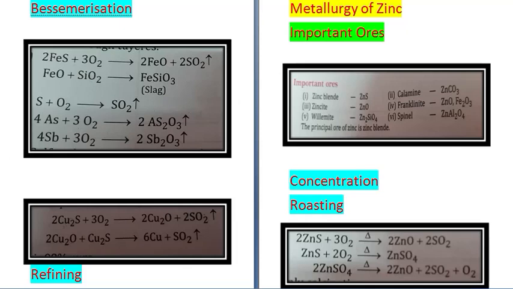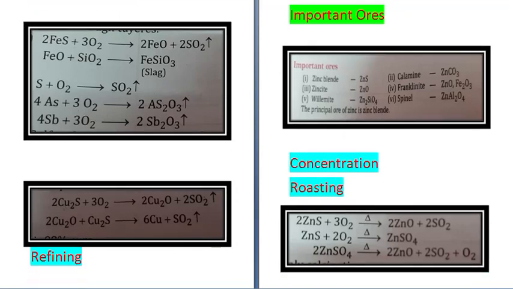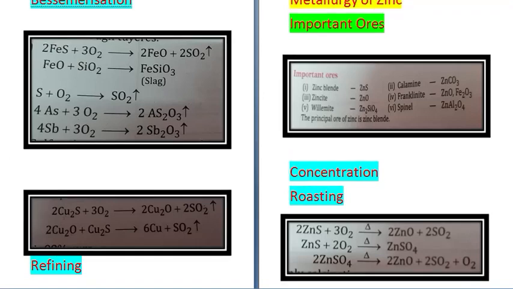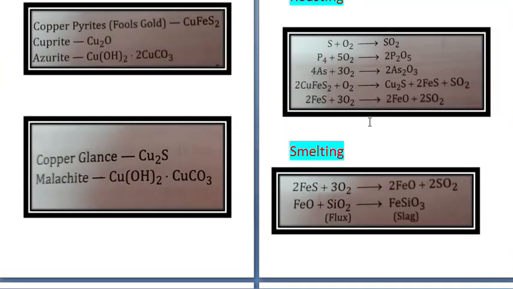2CuFeS2 plus O2 gives Cu2S plus 2FeS plus SO2. 2FeS plus 3O2 gives 2FeO plus 2SO2. Then smelting is done in the blast furnace in presence of air. In smelting, 2FeS plus 3O2 gives 2FeO plus 2SO2, and FeO reacts with silica to give FeSiO3, which is slag.